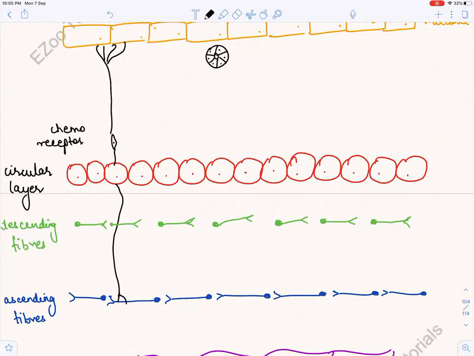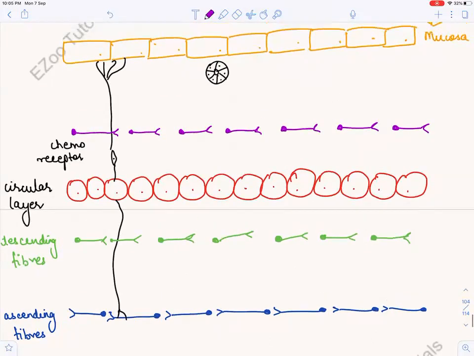And then there is, with what color? This color I'll draw. These are nerve fibers that I'm drawing, right? So this was the mucosa, then the submucosa. And what is this that I have drawn? It is the submucosal plexus, a group of neurons.